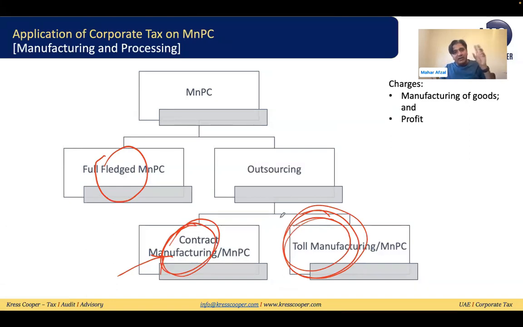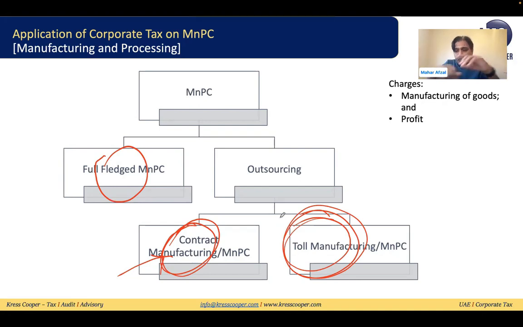Once the manufacturing is outsourced, there are two different parties: the party that is winning the contract, and the party that is doing the manufacturing services. The contractor is sourcing the material and giving it to the manufacturer. The manufacturer is manufacturing the goods and giving them back to the contractor, and the contractor is supplying them to the end user.